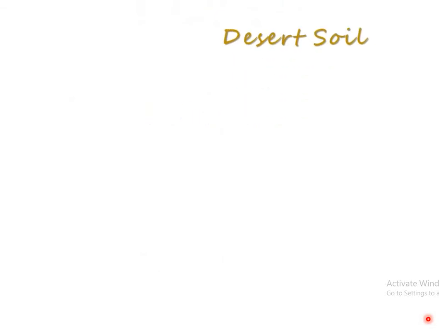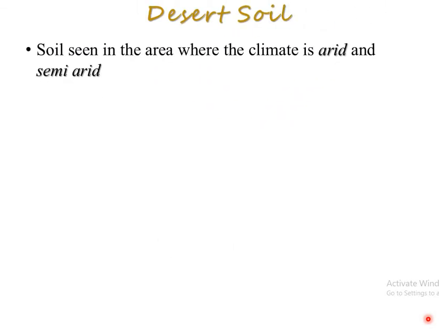Next one, that is the desert soil. This type of soil is seen in areas where the climate is arid and semi-arid. It is easily understandable in which areas these arid and semi-arid regions are there. So the soil is mostly sandy and infertile. Fertility is very less, and it contains more dissolved material.